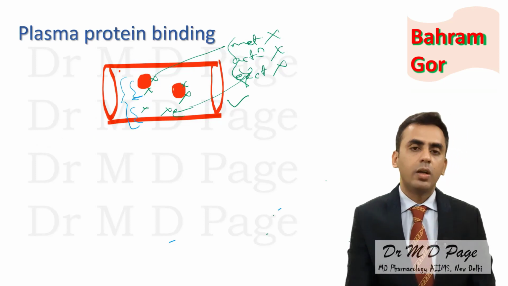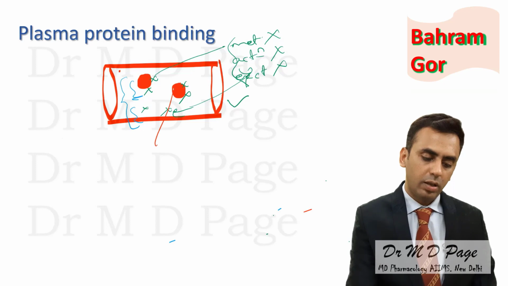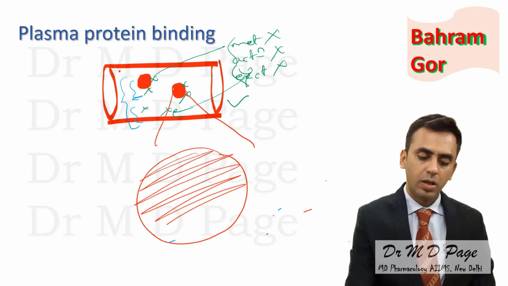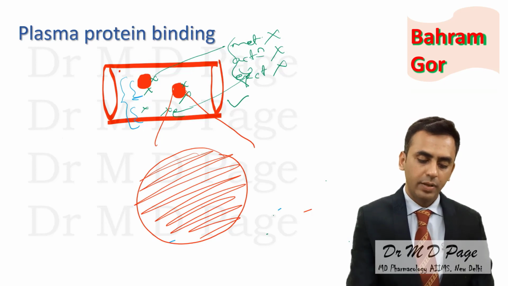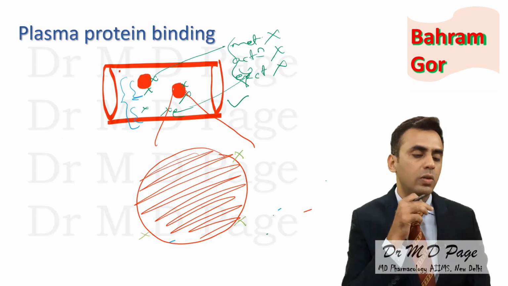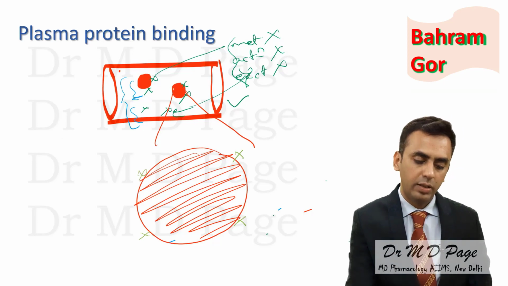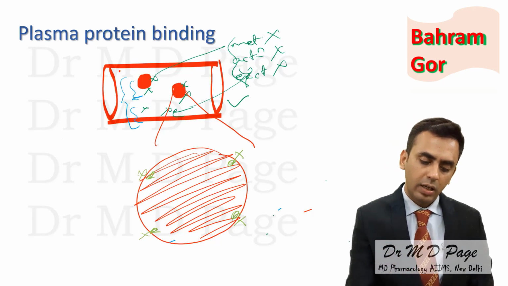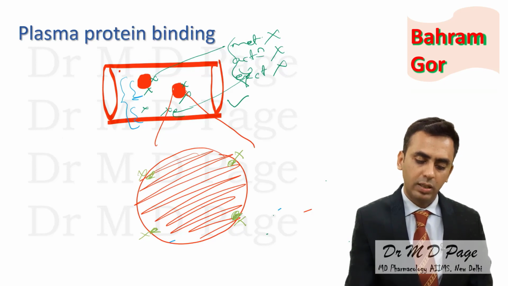Now, if you see this enlarged, consider this is the albumin to which drug was binding. The drug can bind to various sites, like the same drug can bind here, or bind to another site, this site or this site. So binding to plasma protein is non-specific. It can bind at any site. Similarly, at the same site, many drugs can bind.